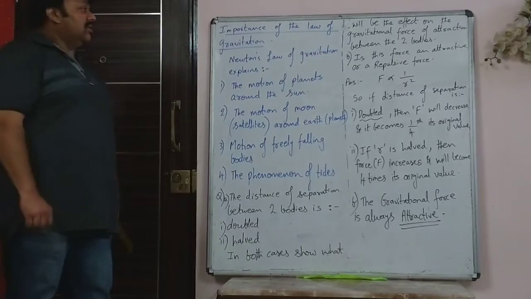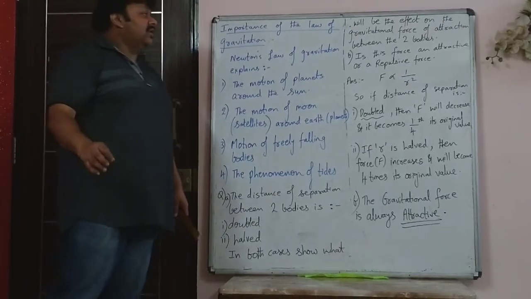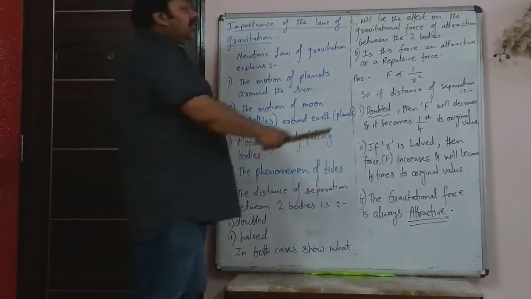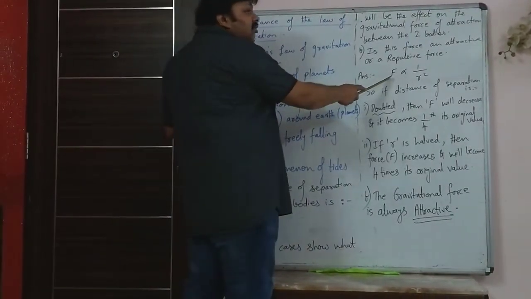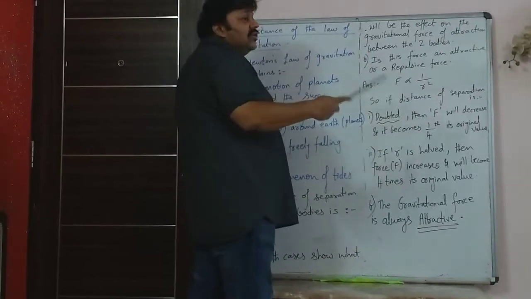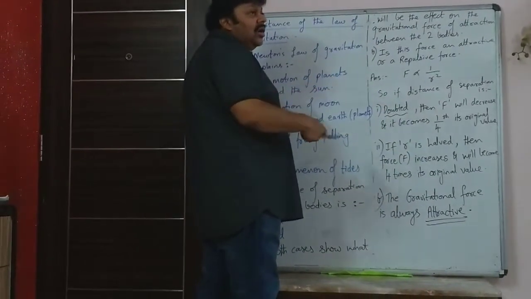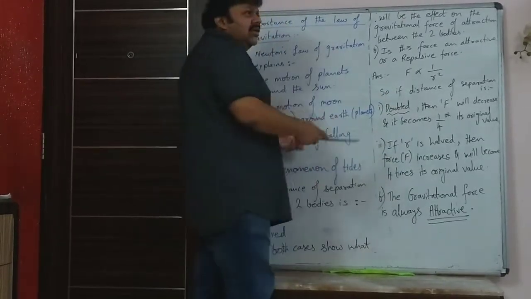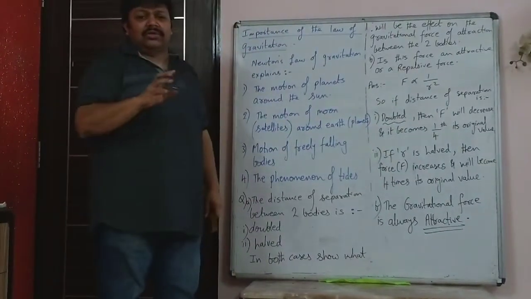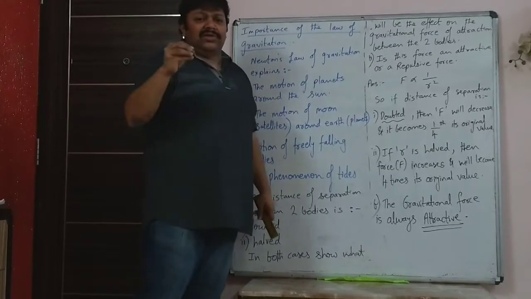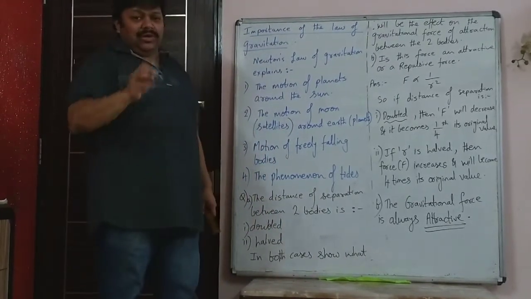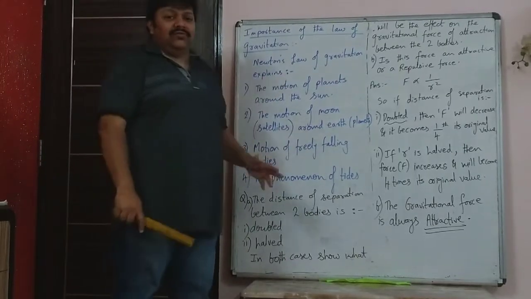And second question, is this force an attractive or a repulsive force? Now you know that the force of attraction between two bodies is equal to G into small m into capital M upon r squared. So here we are not concerned about G, which is a fixed value, 6.67 into 10 raised to minus 11 Newton meter squared upon kg squared. That is the value of G.